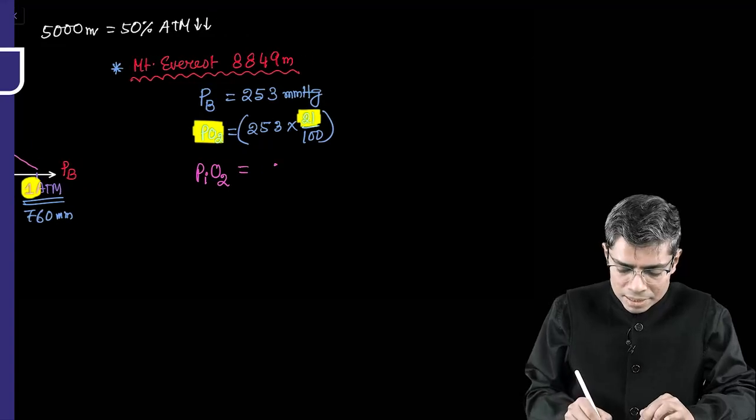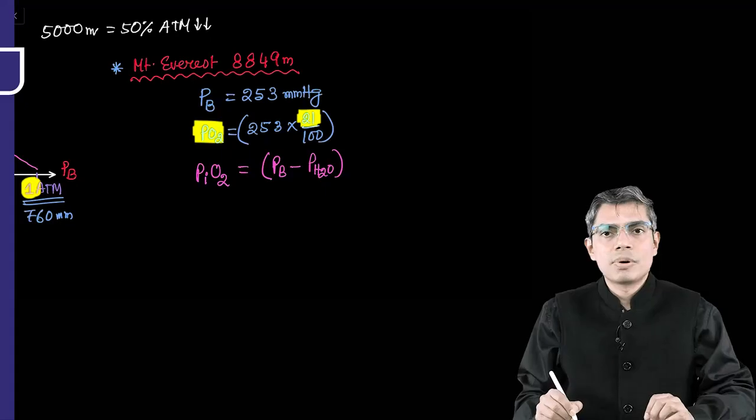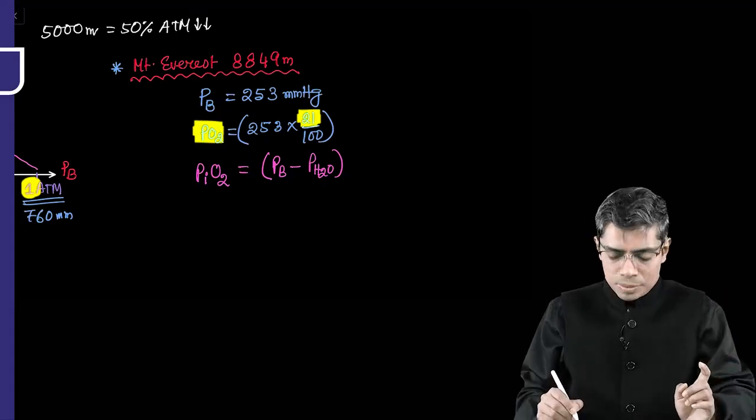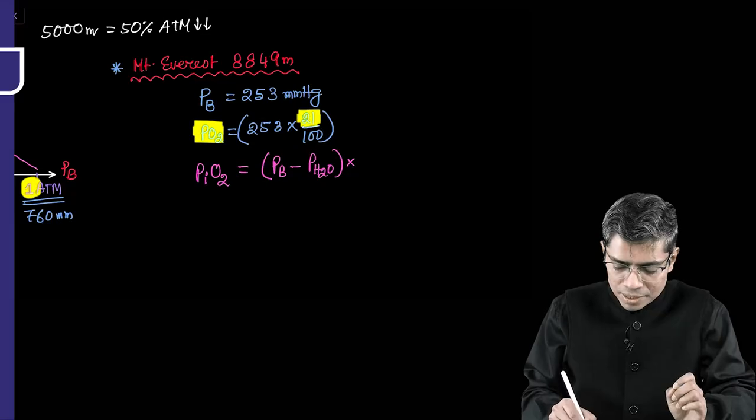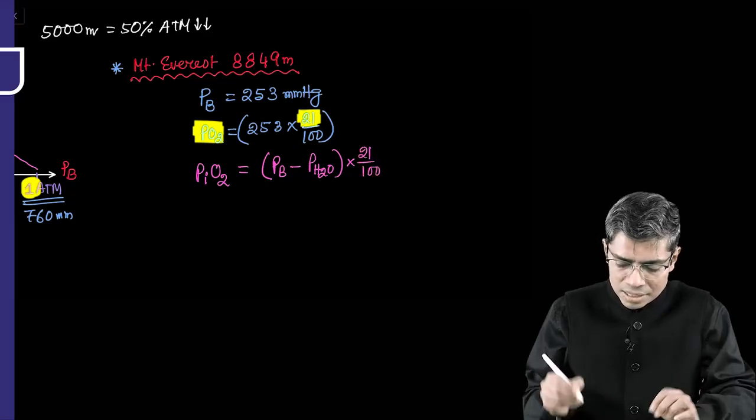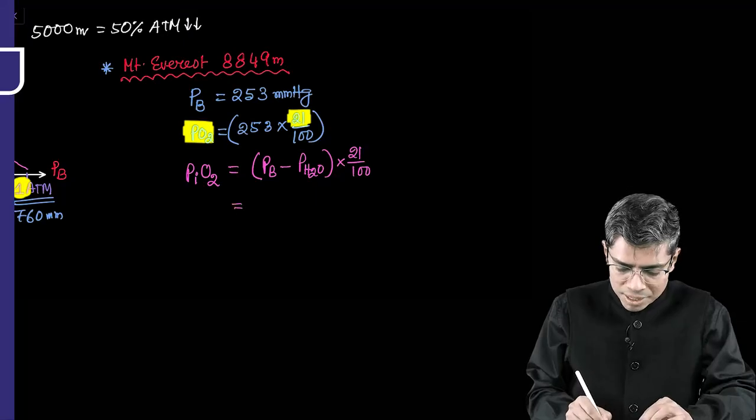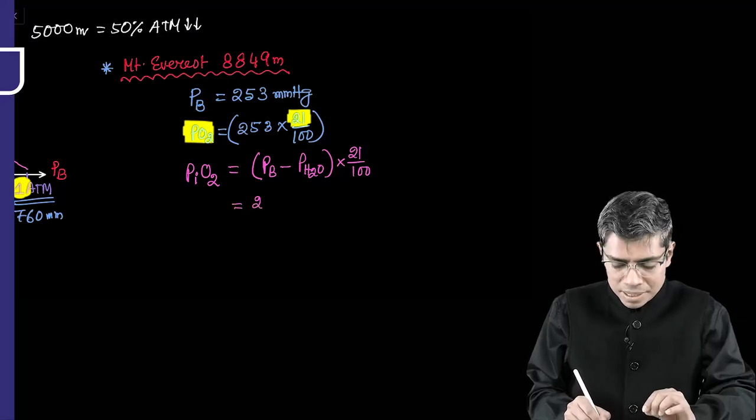You will calculate like this, that is the Pb barometric pressure minus pH2O, that is the water vapor pressure. We have discussed this formula in the chapter of oxygen transport, right? So multiplied by 21 upon 100, this is the formula. Now remember here, Pb at Mount Everest is 253 millimeter of mercury.